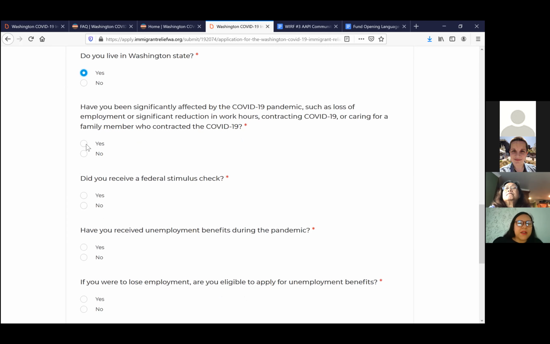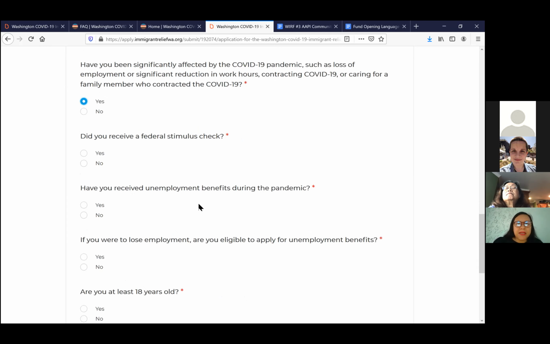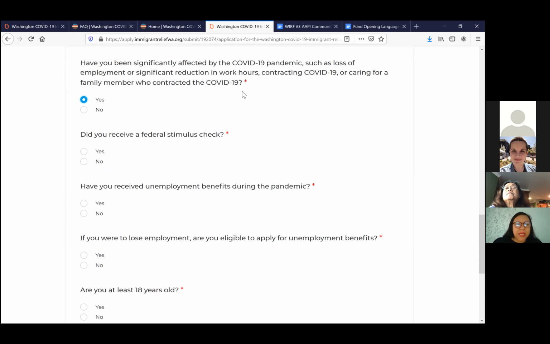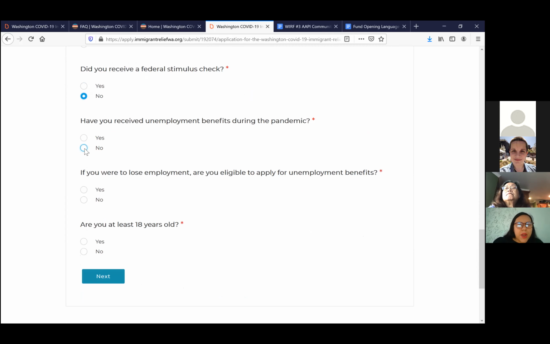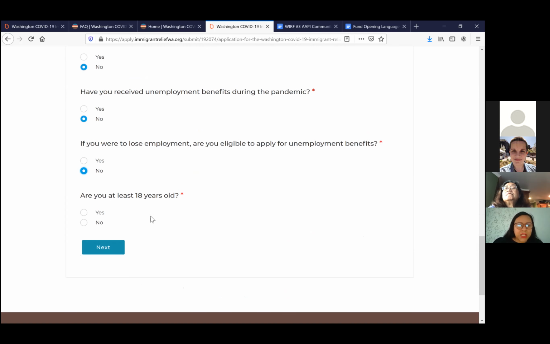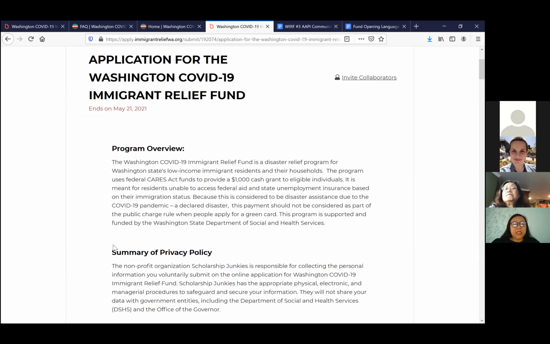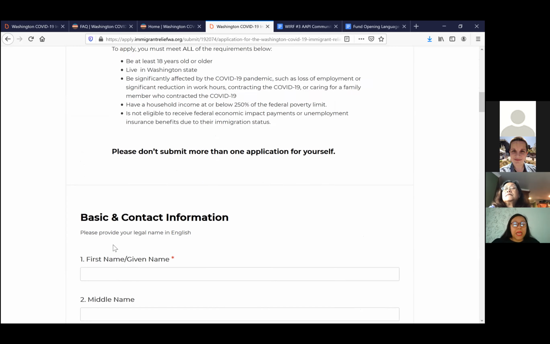So yes, I live in the state of Washington. Yes, I've been impacted by COVID in one of the many ways or in all of them. No, did not receive the stimulus check. No, I do not qualify for unemployment and am not eligible. And yes, I'm over the age of 18. So then this will get us to the application itself.